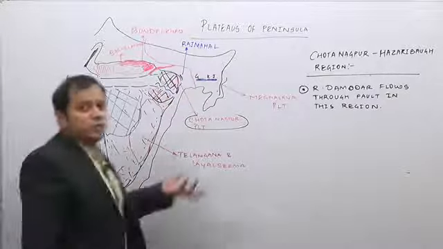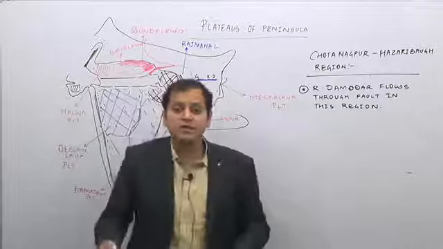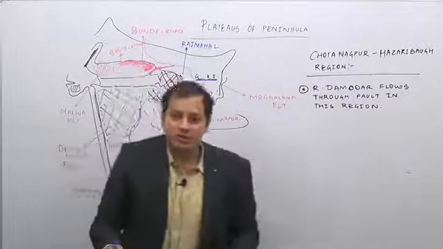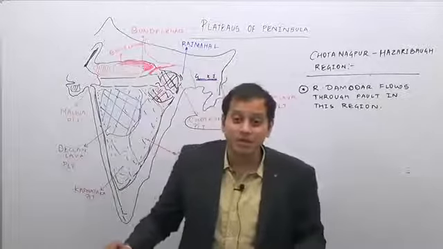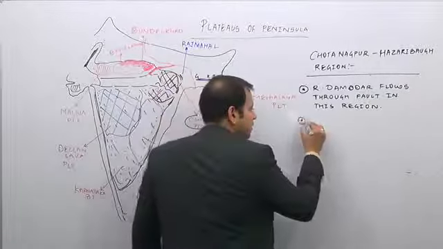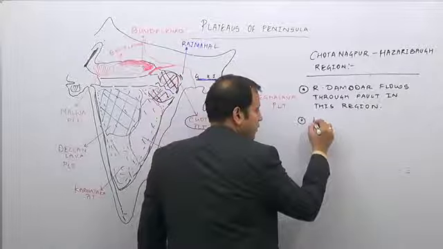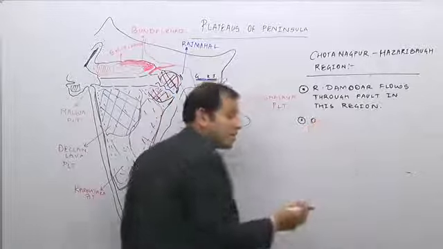So the Chota Nagpur Hazaribagh Plateau region, river Damodar flows through a fault in this region. So which river drains the Chota Nagpur Plateau? Mainly it is the Damodar river. Now why is this Chota Nagpur Hazaribagh Plateau region important? Now this is one of the most mineral rich regions in India.